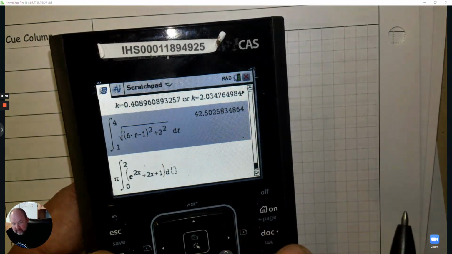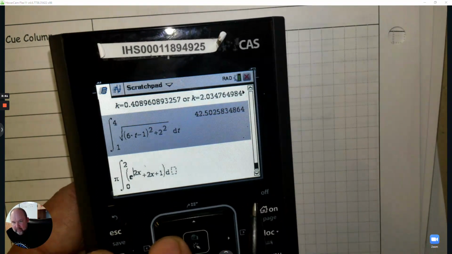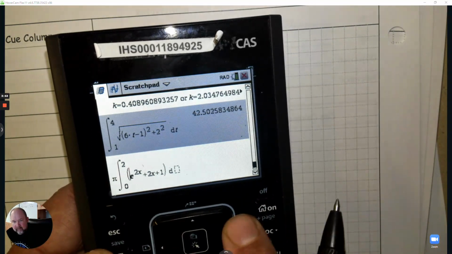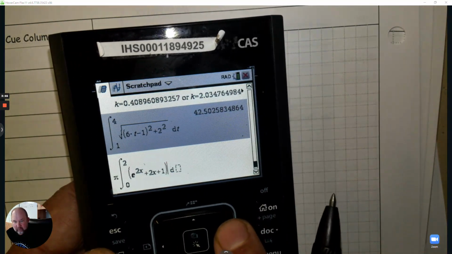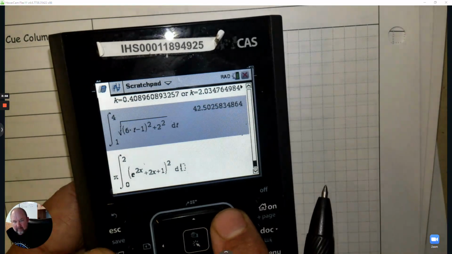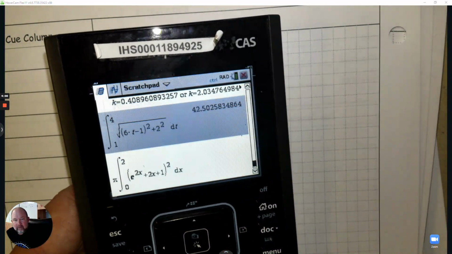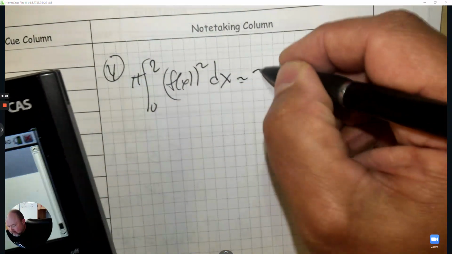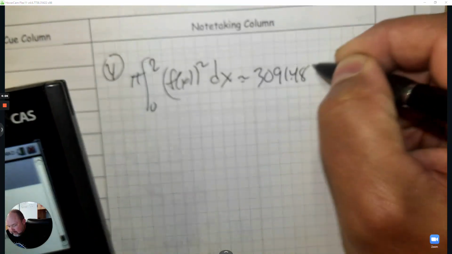Oh, and then square that. Oops, I didn't start with parentheses. Let me start with parentheses, because then I got to square it. Now it'll allow me to square it. And then dx. There it is, pi r squared, and the volume is 3,091.480.